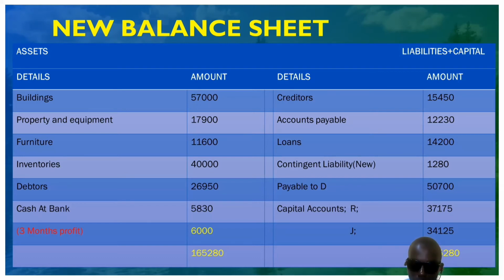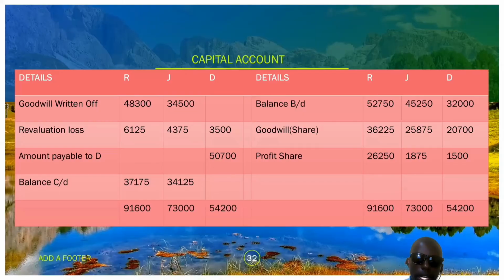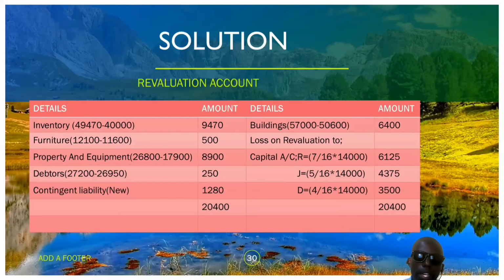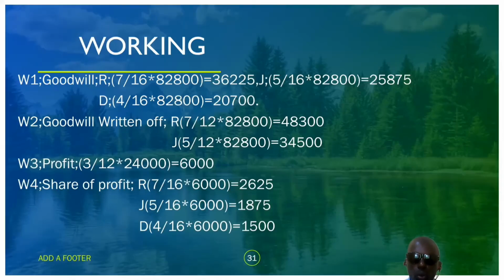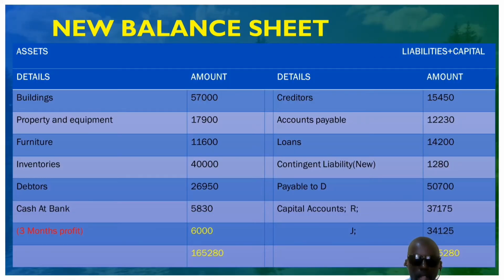This is on the balance sheet. You reckon the new figures, but on the revaluation account, you reckon the difference. Get me clearly? For example, on the revaluation account, we recorded the difference, maybe if it is on furniture, that is 49,470 minus 40,000. But on the new balance sheet, you record the new values. The values that we are given: buildings is 57,000, property and equipment is 17,900, furniture is 11,600, inventories is 40,000, debtors is 26,950.